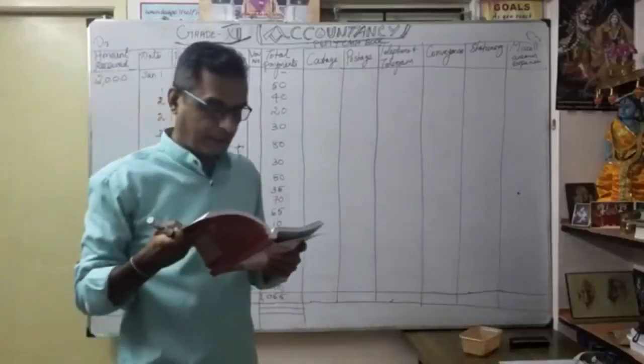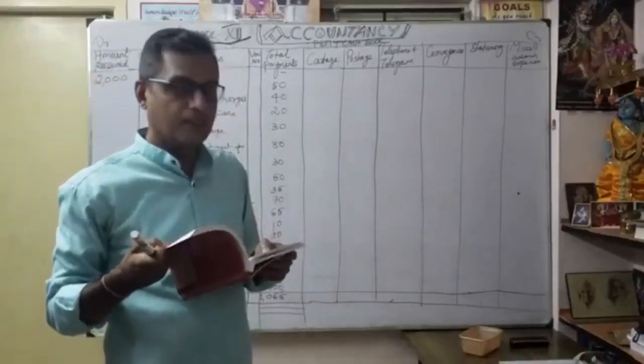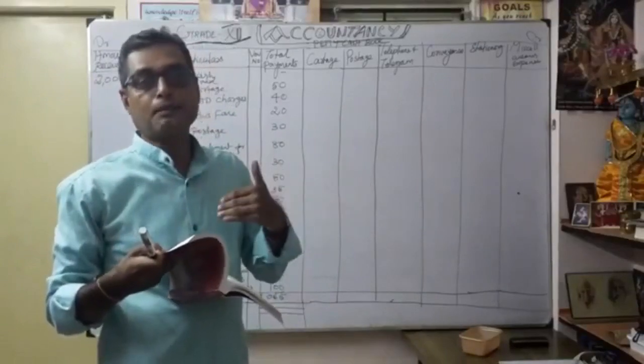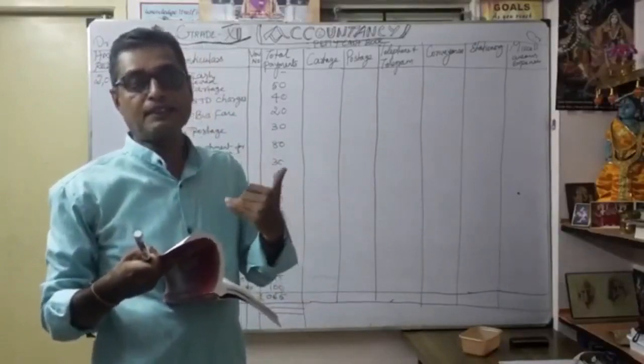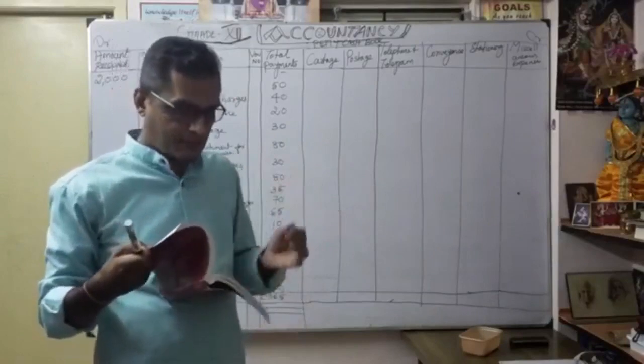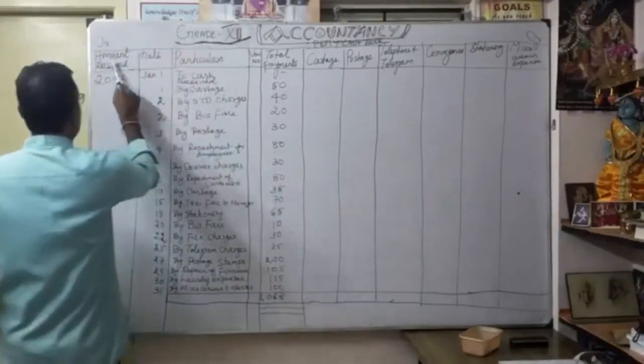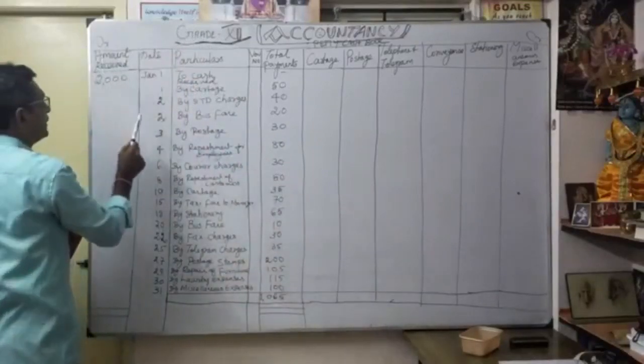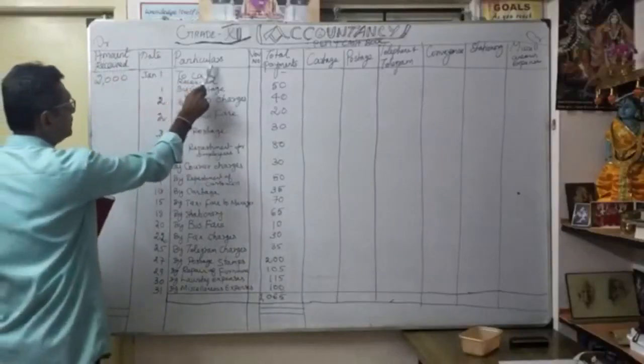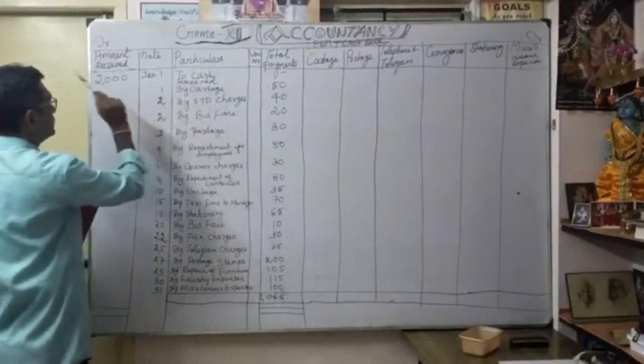See the book. That's what they gave, January 1st. So the petty cashier received cash from the head cashier, 2000 rupees. On the debit side, amount received 2000 is written, the date January 1, and the particulars, to cash received 2000.